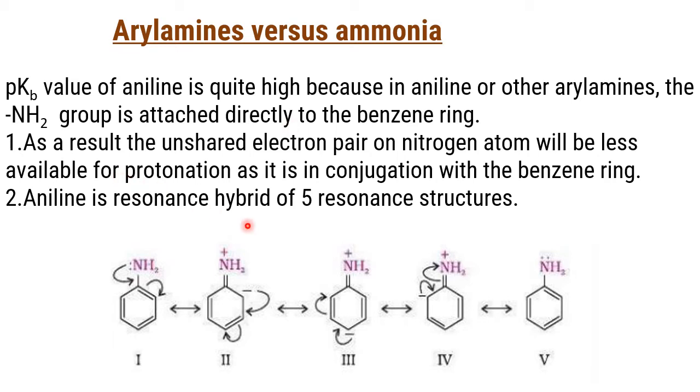You see here. So the two electrons are withdrawn by the benzene ring and they are undergoing resonating structures. Because the benzene ring is withdrawing the electron, the availability of electron on the nitrogen is less. So what is the conclusion? Conclusion is aromatic amines are less basic than ammonia. In ammonia, that withdrawal nature is not there. So easily that lone pair of electron on the nitrogen is given.